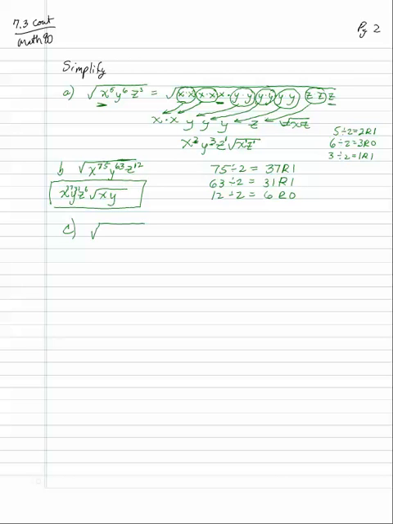So we can extend this to any root we want. X to the 23rd, y to the 15th, z to the 39th, fifth root. So we do 23 divided by the index, which is 5.